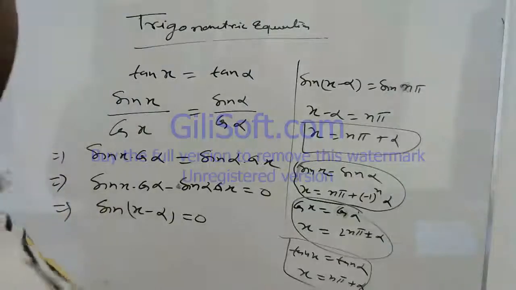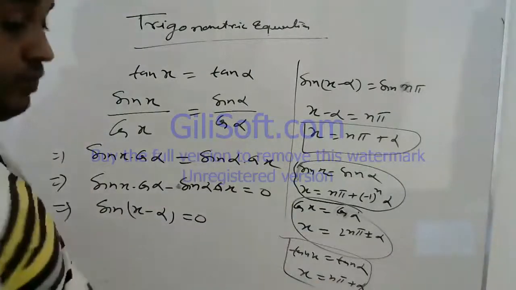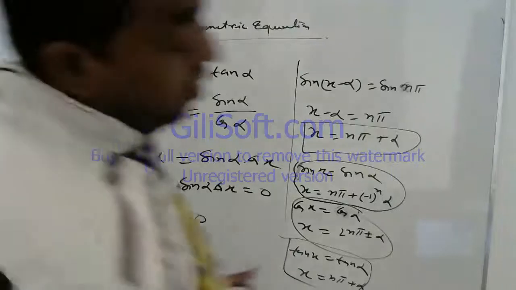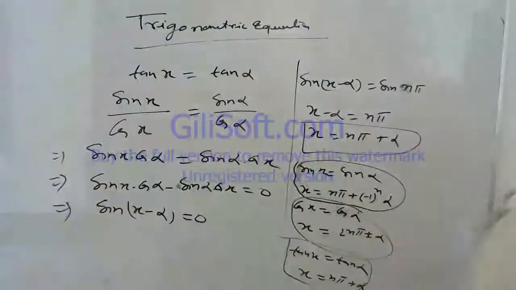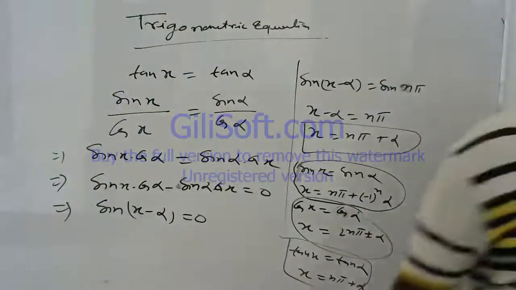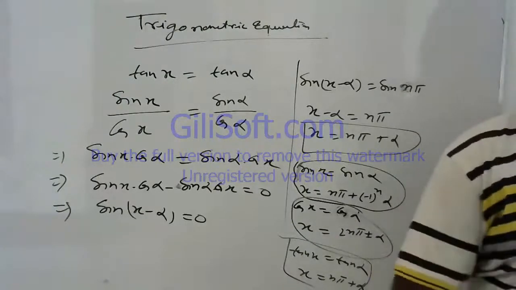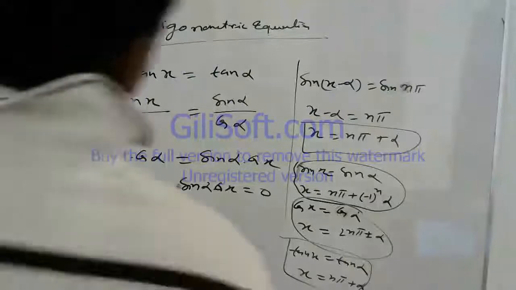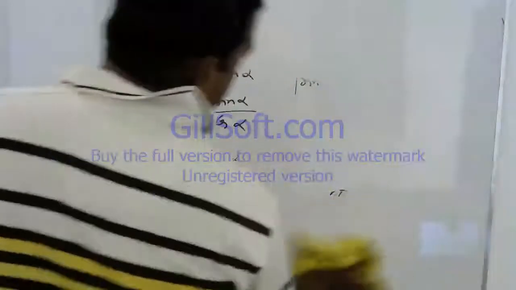Okay, now on the basis of these three formulas, you have to solve the next exercise of NCERT, exercise 3.4. So let us start exercise 3.4.